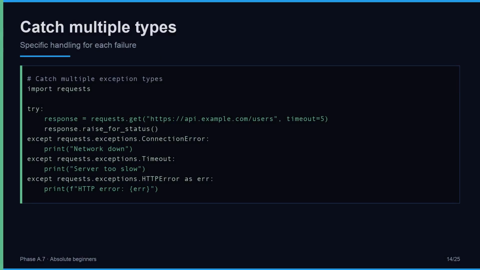Stand through chaos. Chain multiple except blocks to handle each failure type differently. Connection error prints network down. Timeout prints server too slow. HTTP error prints the status message. Python walks the except blocks top to bottom and runs the first one that matches. This gives you precise control, different recovery actions for different failures. Read each block as, if this goes wrong, do this.